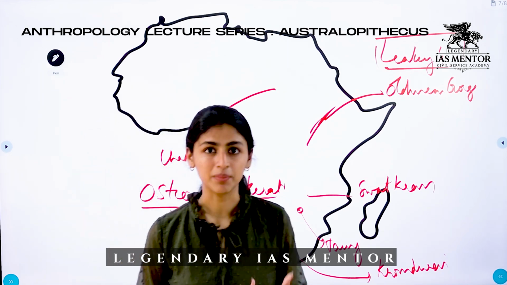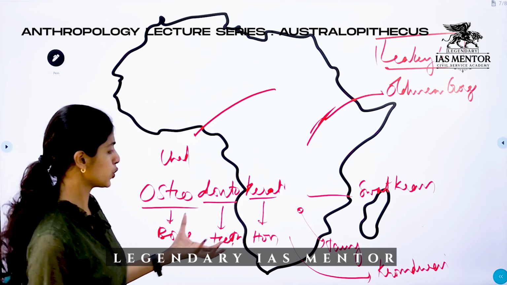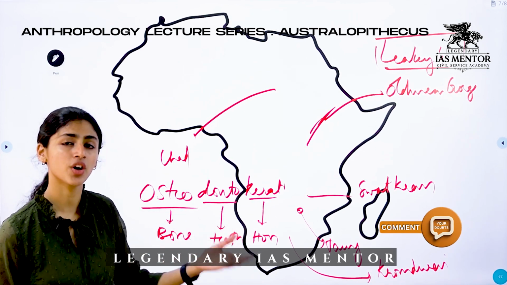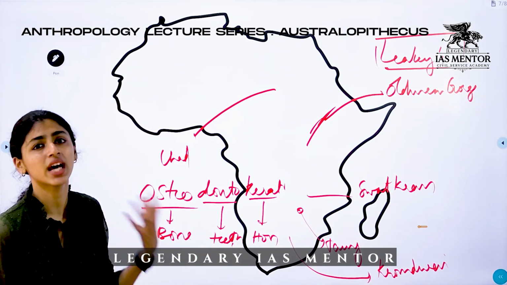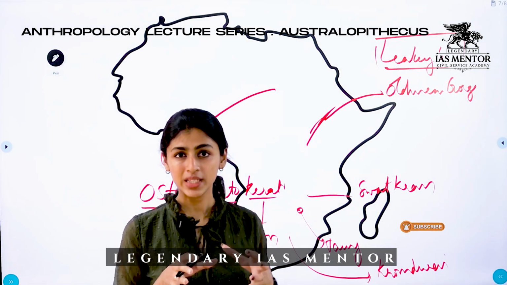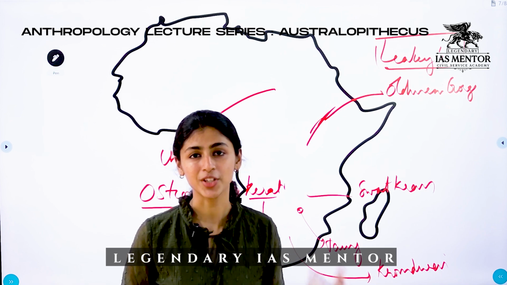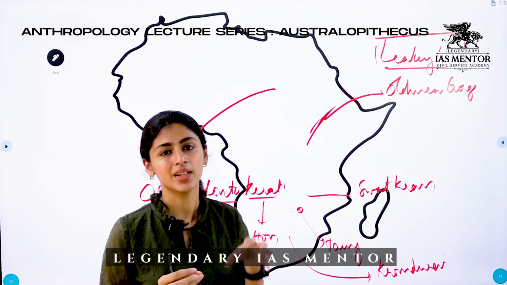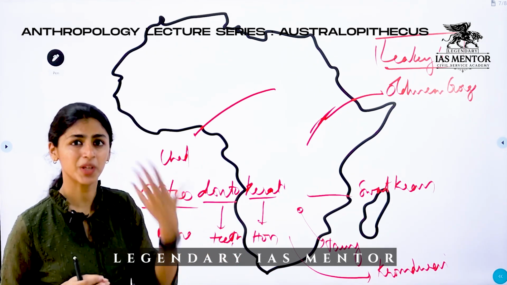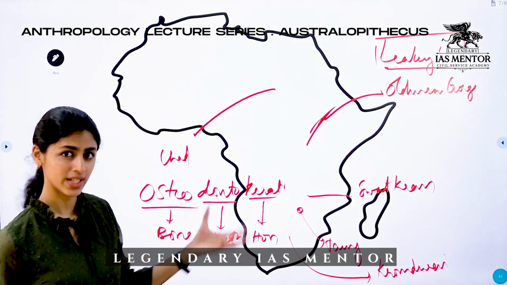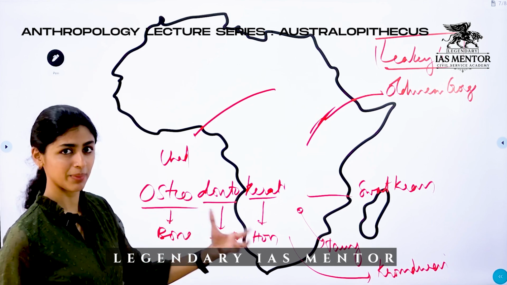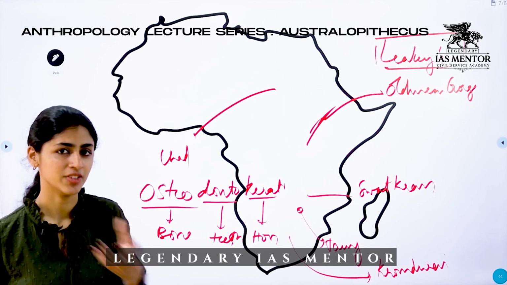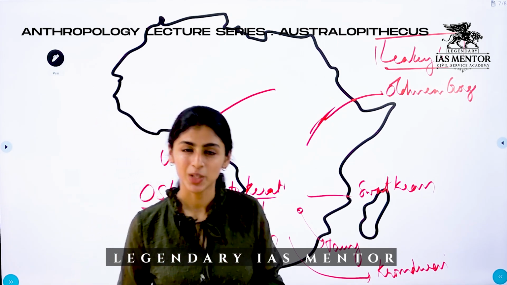So there is a claim that Australopithecus used these kinds of tools to hunt small animals, whereas another group of scholars say that they were scavengers and did not have the capacity to hunt. From the Taung Child fossil that we got from an eagle's nest, we can definitely conclude that Australopithecus was more of a prey rather than a predator. So when it came to food, they might have hunted small animals, but largely it is believed that they were scavengers. So that's about Australopithecus and the Taung Child.